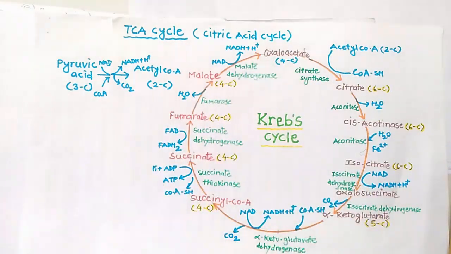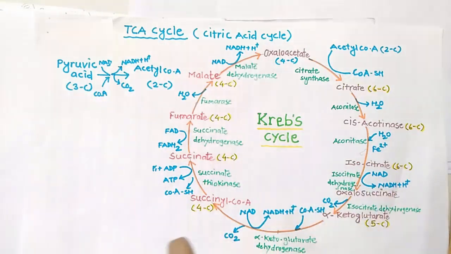So as we had discussed here, throughout the reaction, there is no direct oxidation of carbon molecule. Means in each and every step, there is no oxygen directly involved in the oxidation process.